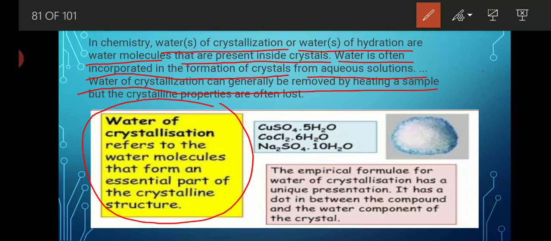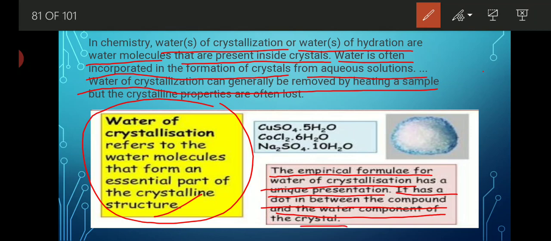Just understand with this figure only: water of crystallization refers to the water molecules that form an essential part of the crystalline structure. It is a very essential part of any salt's internal structure. The empirical formula for water of crystallization has a unique presentation. It has a dot in between the compound and the water component of the crystal.